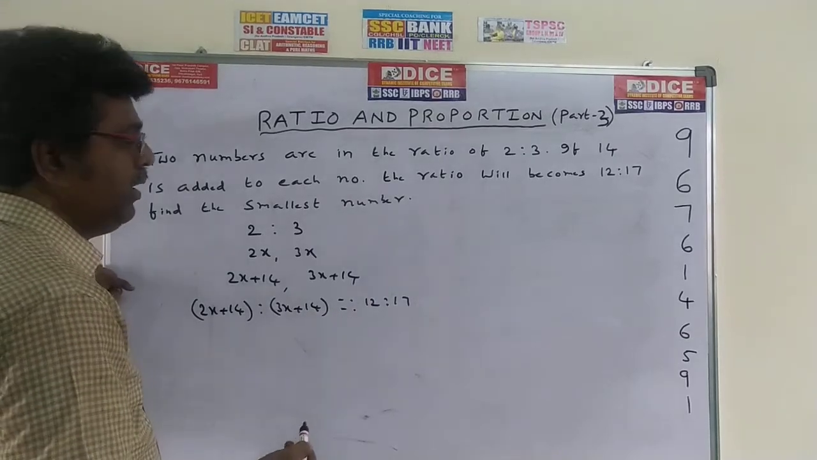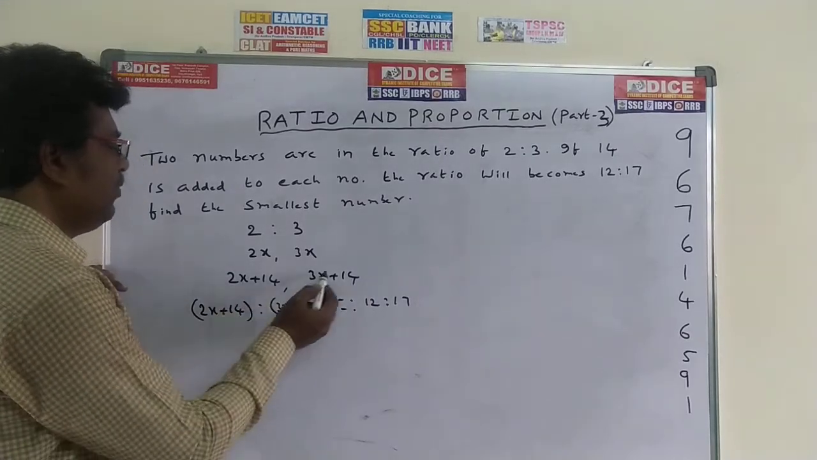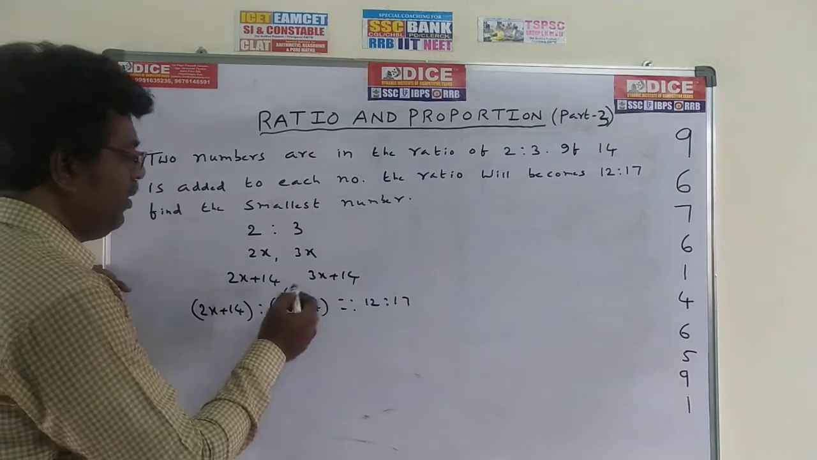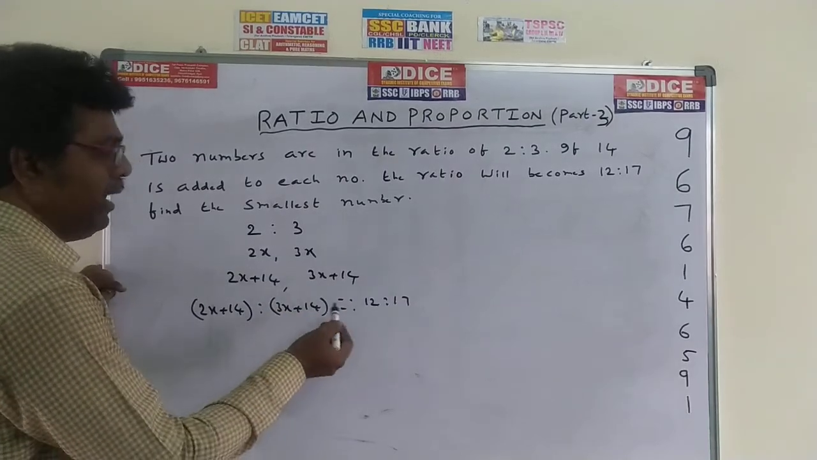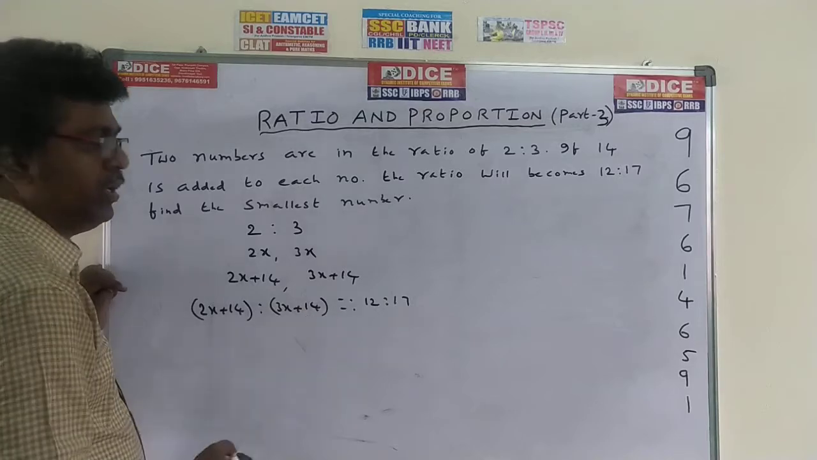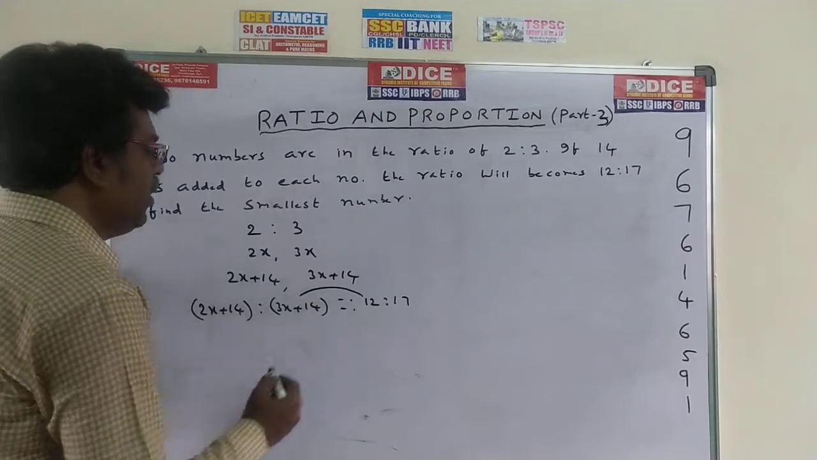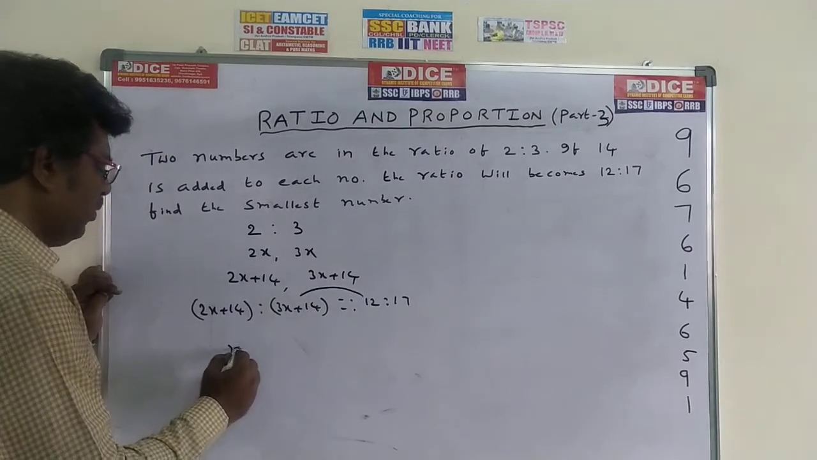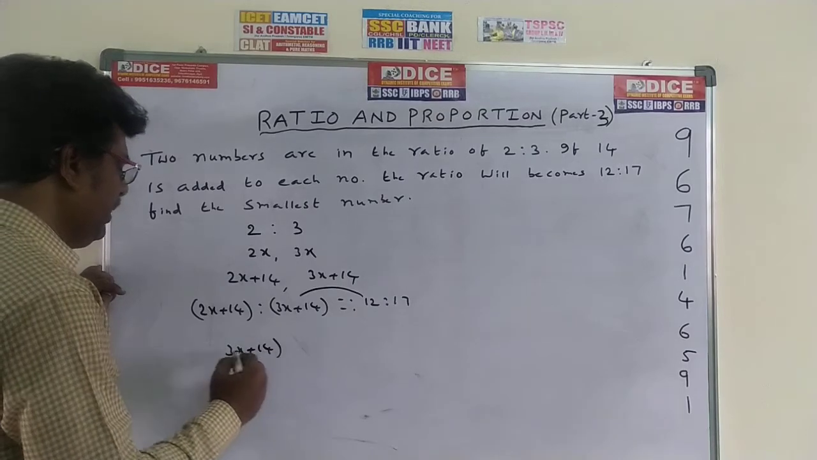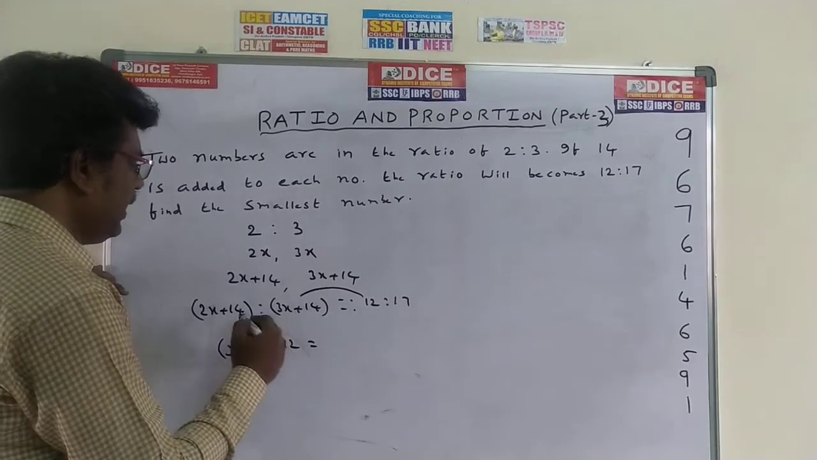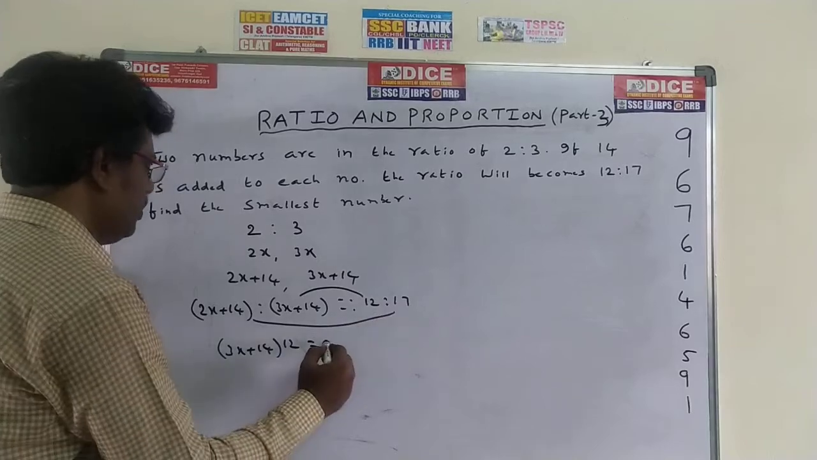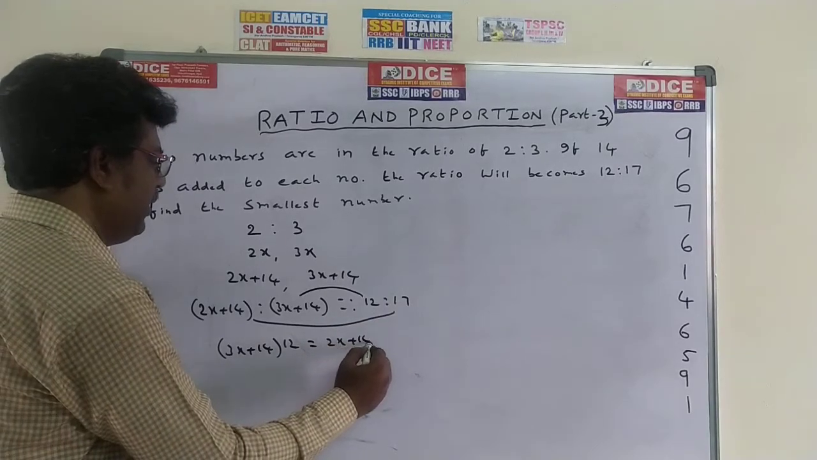We can write it either way, two methods. 2x plus 14 by 3x plus 14 is equal to 12/17, or you can write it like this also. This is in proportion, so the product of means, 3x plus 14 into 12, equals the product of extremes, 2x plus 14 into 17.